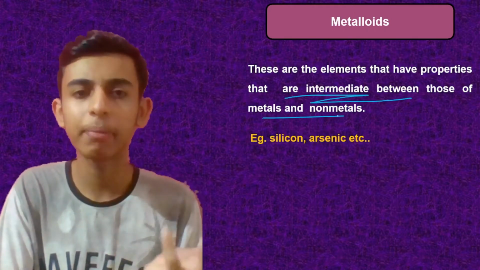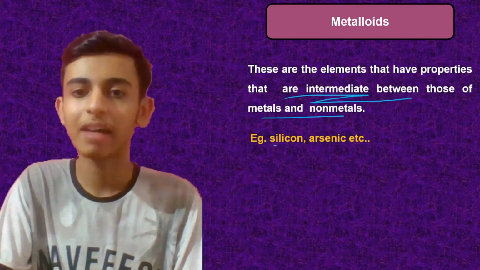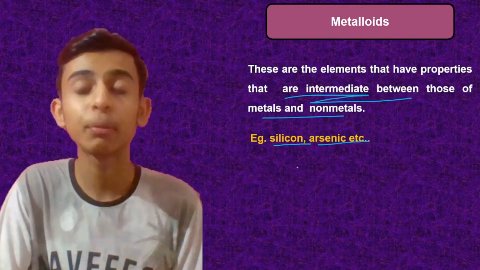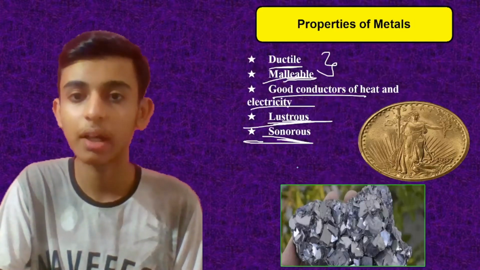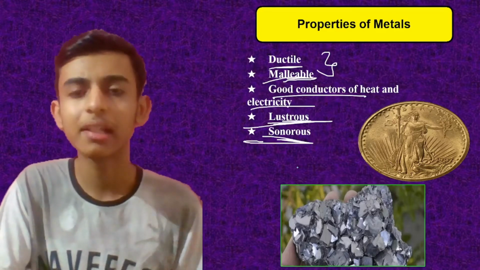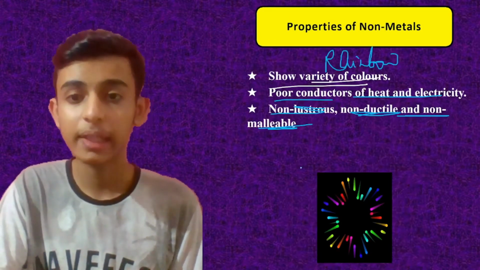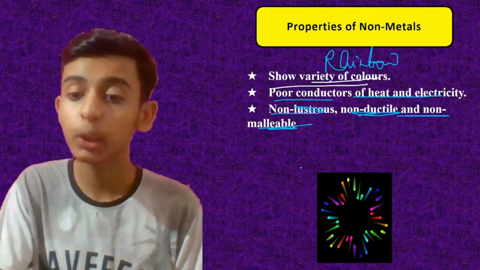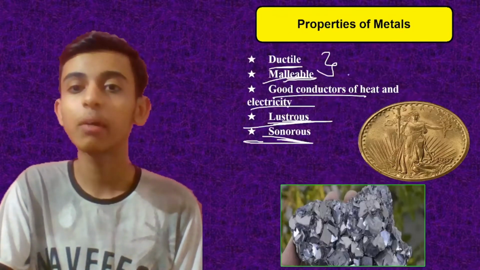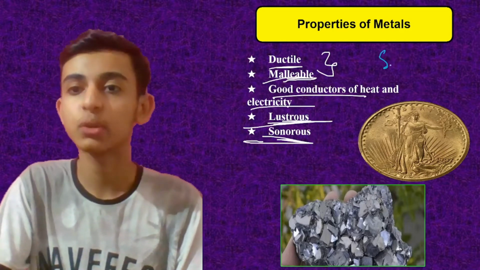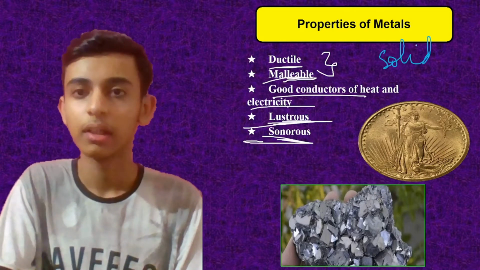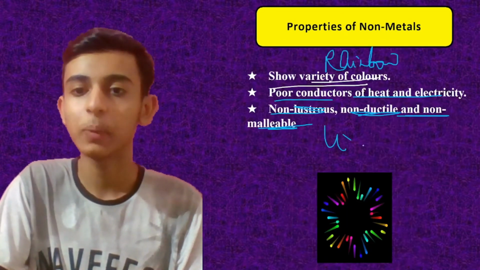Like both of the properties they are having. For example, we have silicon, arsenic, germanium. So these are the metalloids that you are having. Metals: iron, silver, gold, right? Magnesium. Non-metals, you can say oxygen, carbon, chlorine. And one more thing I wanted to tell, that generally metals are solid, okay, and non-metals are liquid and gaseous.